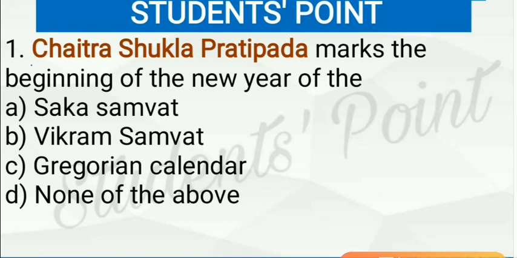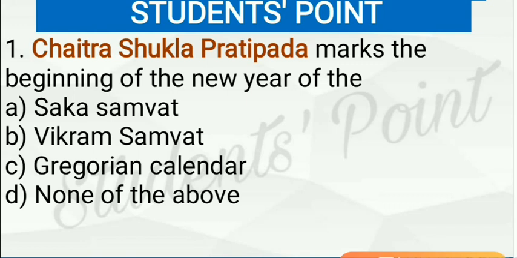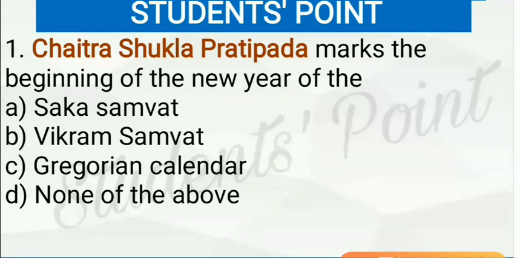So let's begin. Chaitra Shukla Pratipad marks the beginning of the new year of Vikram Samvat, which is also the historical Hindu calendar, while Saka Samvat is officially used by the Gazette of India, and Vikram Samvat is the official calendar of Nepal. They may ask you the question: which of the following Samvat is used by India in its official gazette?